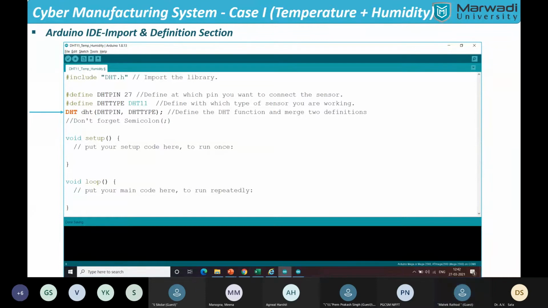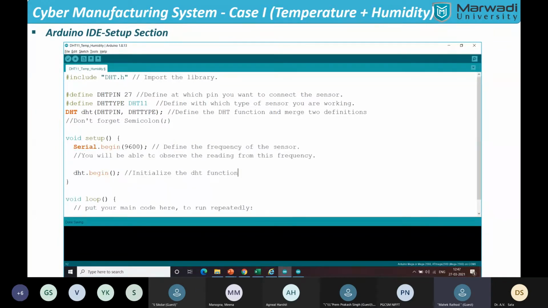errors. Okay. The second one is the setup section. You can think of it as a one-time setup. It is essentially a one-time setup with which we'll do all the tasks. So we'll have to announce at which frequency we'll connect the sensor with our computer.